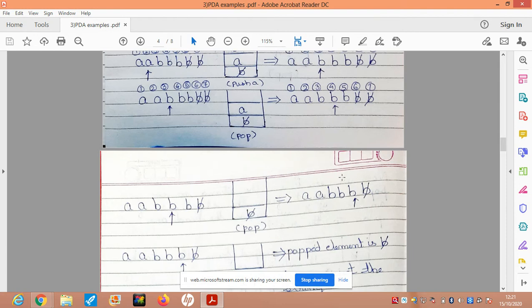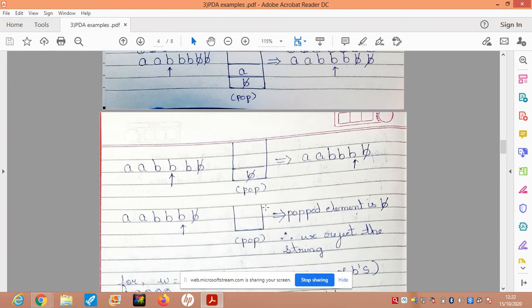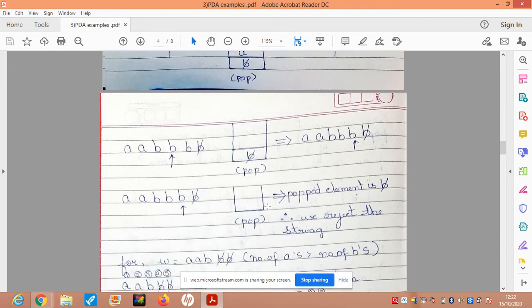So I've got a B at this position. Because I read a B, I'm expected to pop an element from the top of the stack, but the popped element now will be blank, because there are no more A's. There were only two A's, and for the first two B's they got popped out. For the third B there is no corresponding A. It simply means that the number of B's is greater than the number of A's. So we reject such a string.